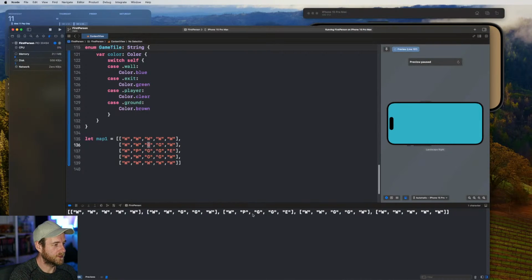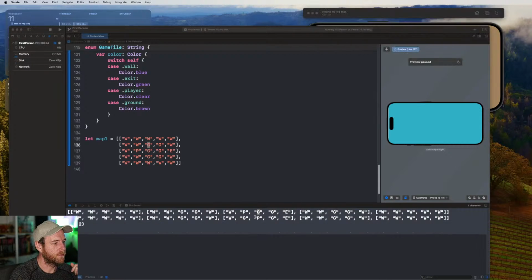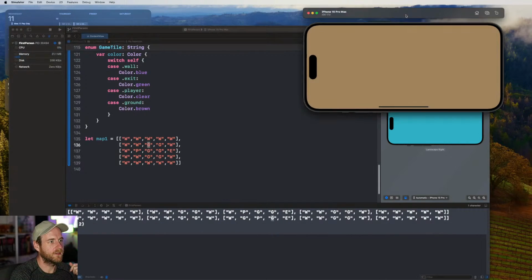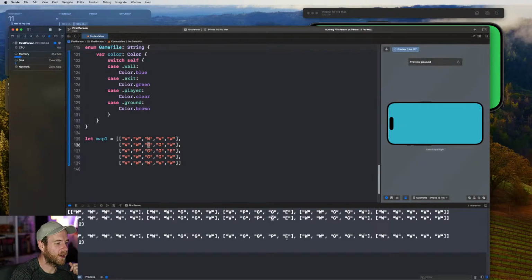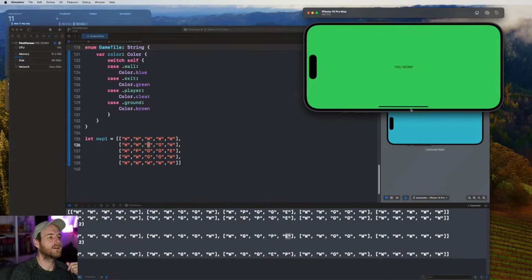So we see brown because in front of us is ground, which is brown at the moment. You move forward, we still see brown because in front of us is ground. We move forward again, we see green because that's the exit. And we move forward again and we win.